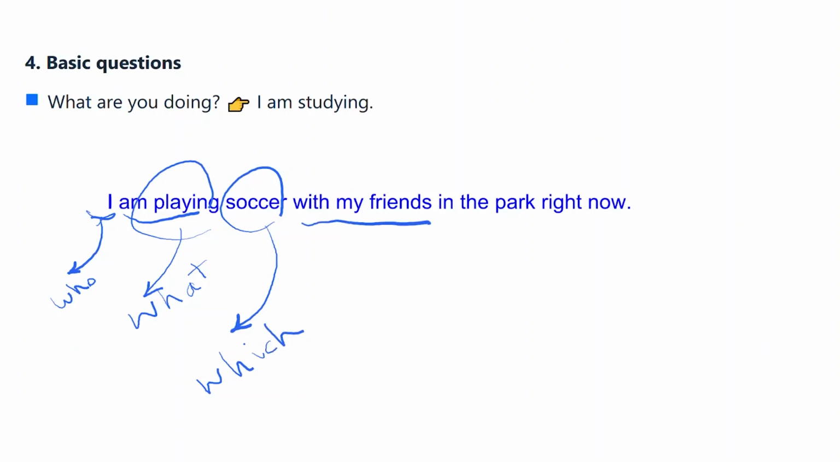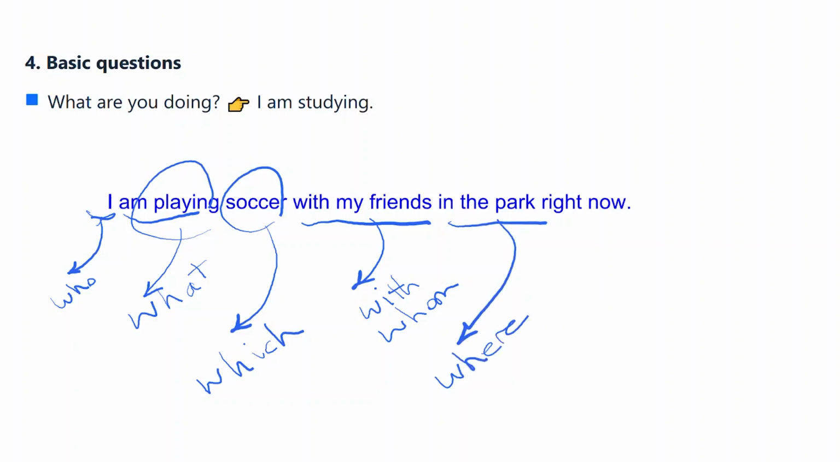With my friends. The question would be, with whom are you playing soccer in the park right now? In the park. Where? It's a great exercise. Do it in your classes, guys. Teachers and students can easily underline all the sentences in any tense and make questions. In the park. Where are you playing soccer, let's say, with your friends right now?